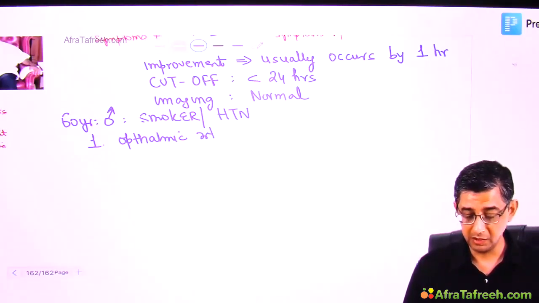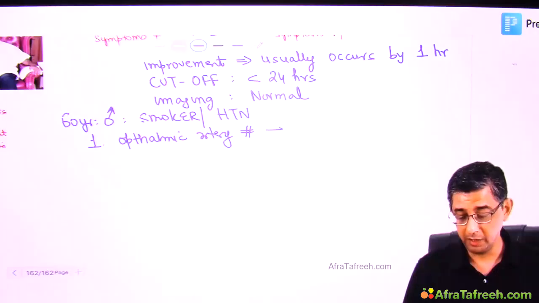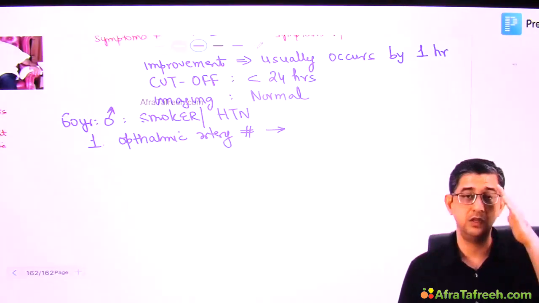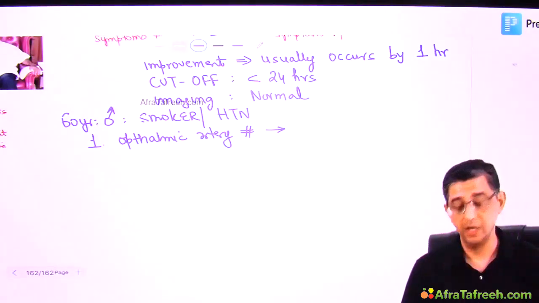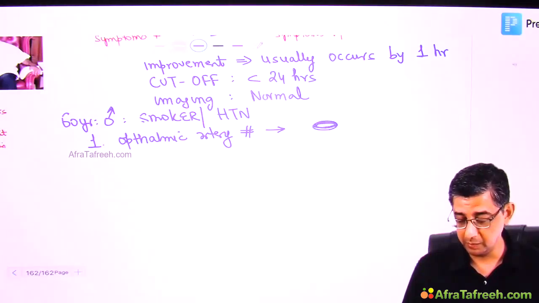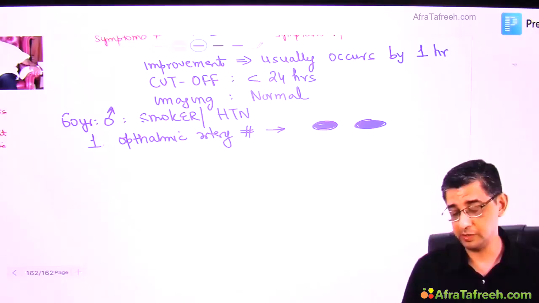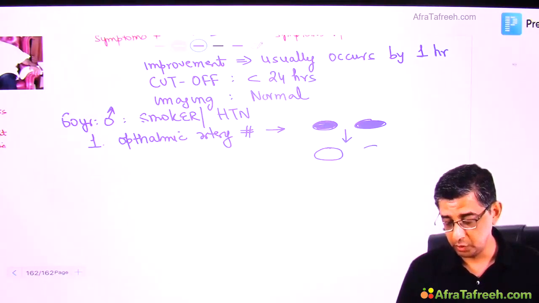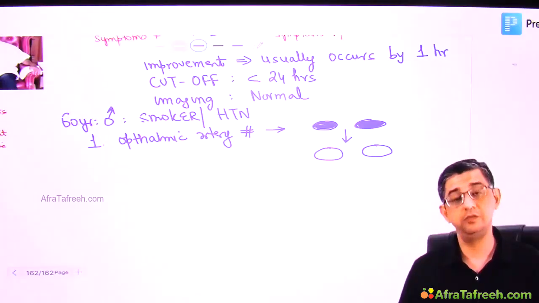While he's discussing this with his son and maybe he's watching television simultaneously, this old man will tell you that suddenly I felt as if there's a curtain falling in front of my eye. I just lost vision in either my one eye or both eyes. You see, most of these patients will become totally blind. The unfortunate news is that there is a thrombus which has occluded the ophthalmic artery of this person, because of which he will become blind. Over the course of the next few minutes, protein C, protease, antithrombin III will now get into action, and there's a possibility that the vision in one eye or both eyes of this person will come back.